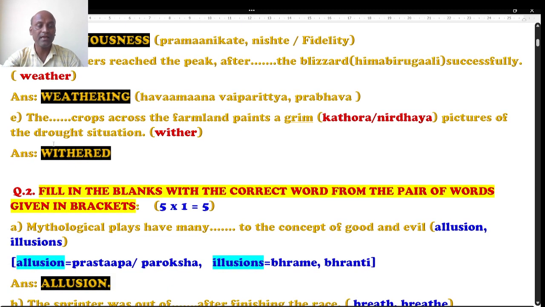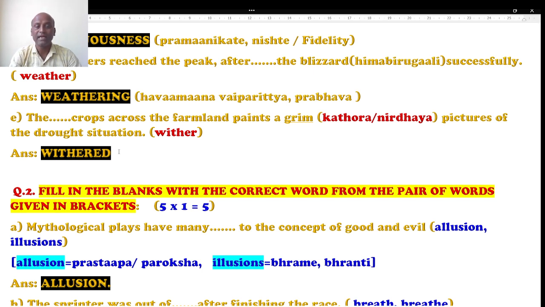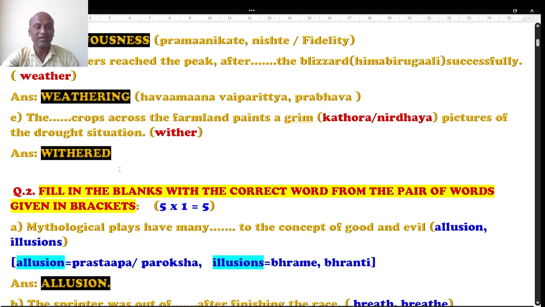Well, question number E. The dash crops across the farmland paints a grim picture of the drought situation. Grim is nothing but a heart-rending scene or picture. Here, drought is nothing but barren land. What do you call that? The effect of no rain. That is called drought. When there is no rain, the farmland turns into drought land where we cannot grow anything.